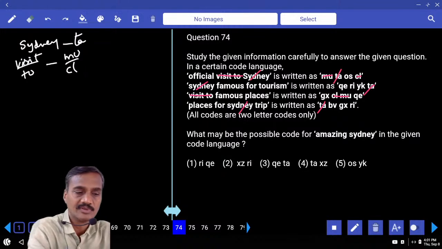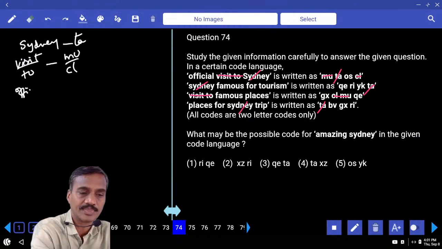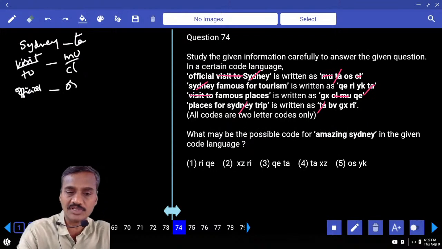And finally, what is the word left over? Official. And what is the code that is left over? OS. That is the code for official.